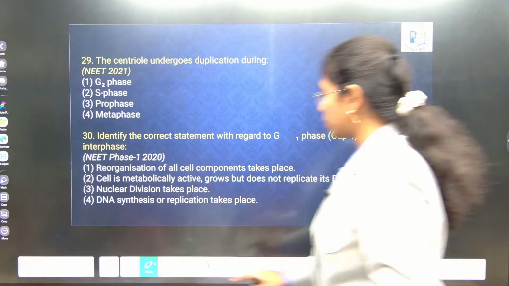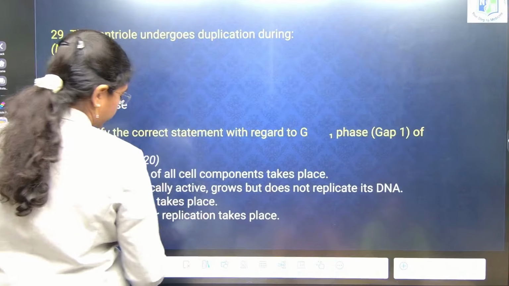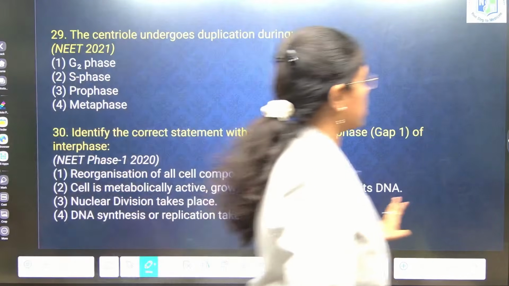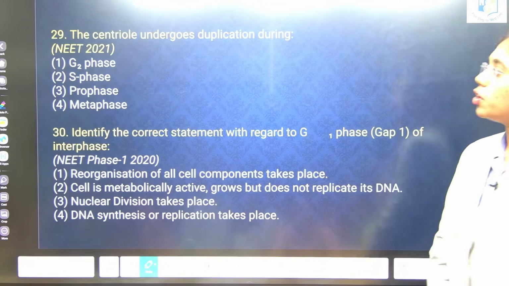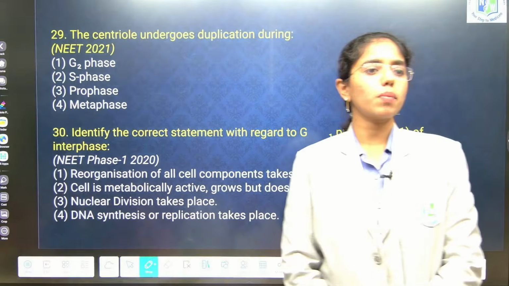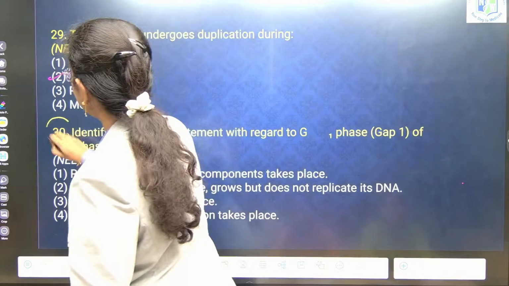Next question. Last set of questions, okay? You have few more questions, that's it. Centriole duplication occurs in S phase. In cytoplasm or in nucleus? Cytoplasm. Next question.